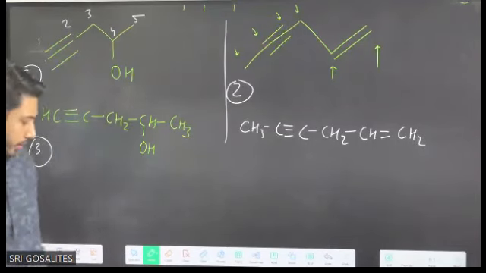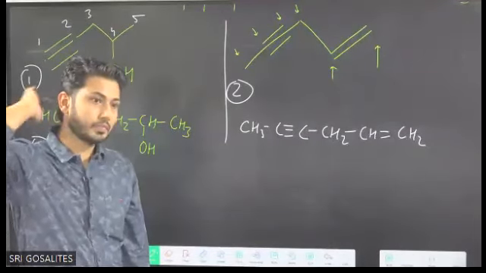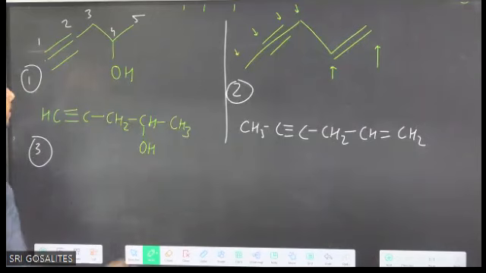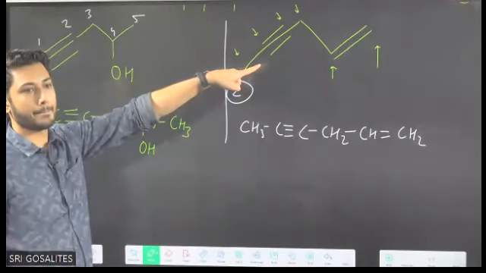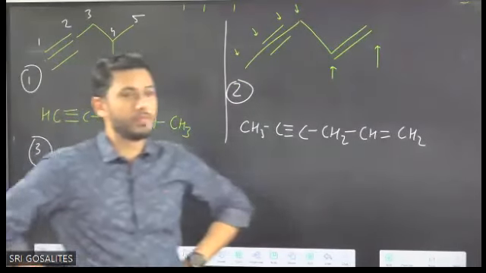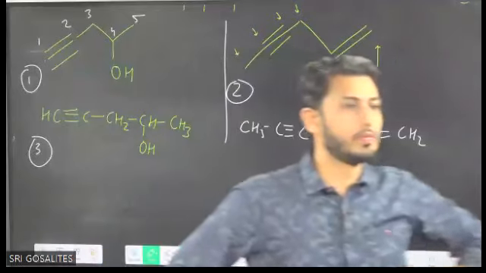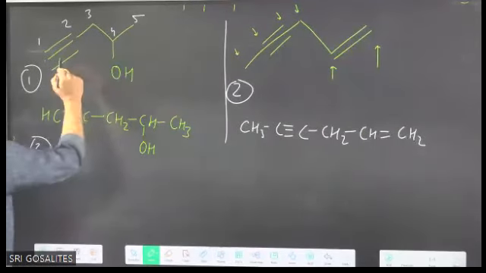Wait for that. Before example 3. This one you are saying second. Example 1. Example 1 is triple bond.